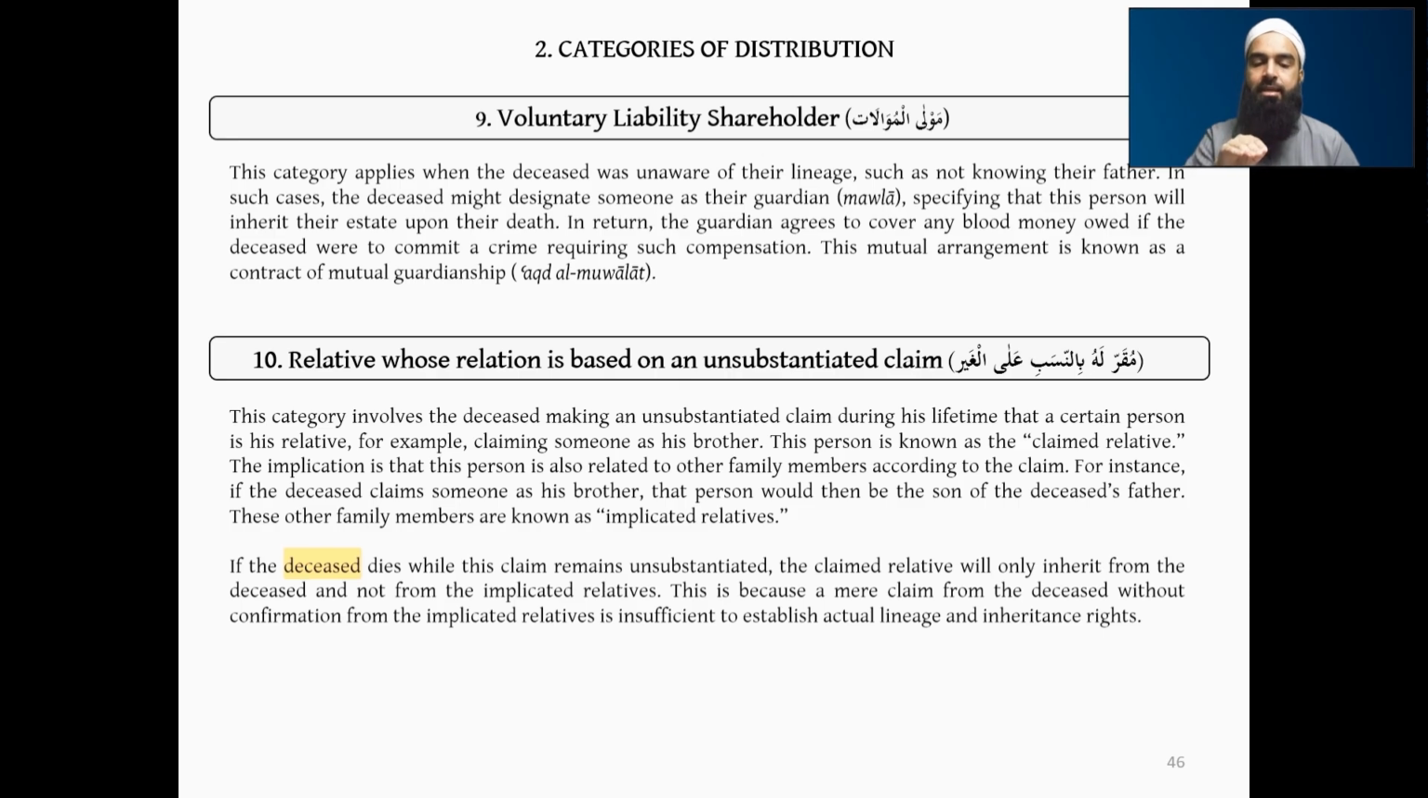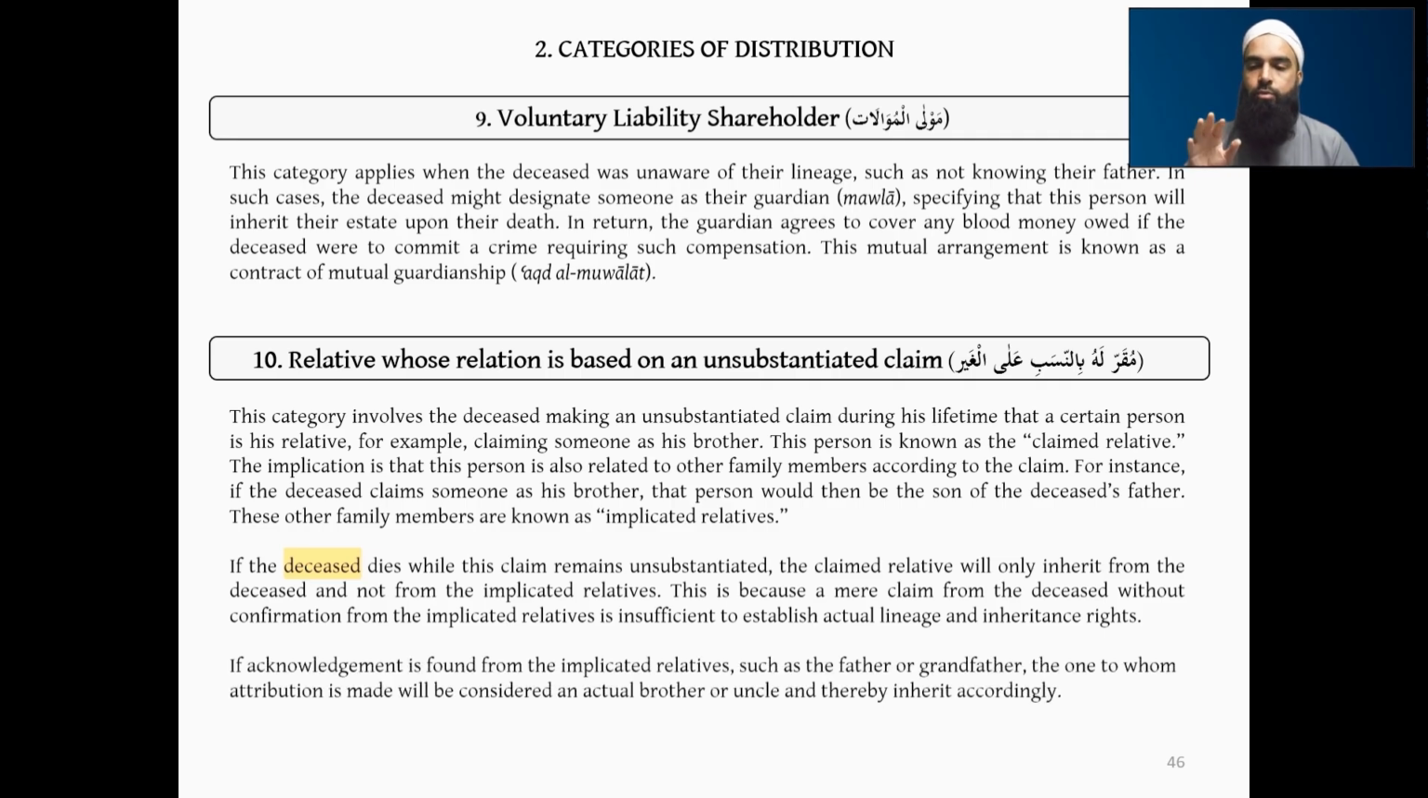But that's only at this stage, meaning at category number 10, because he won't become my actual brother. By me claiming that Zaid is my brother, he's not going to gain an inheritance share from my inheritance as a brother. When will he receive the inheritance share? At stage number 10 here. That's the point. This is because a mere claim from the deceased, without any confirmation from the implicated relatives, is insufficient to establish actual lineage and inheritance rights. So this is important to understand. So that's what this muqarr lahu bin nasab al-ghayr means.